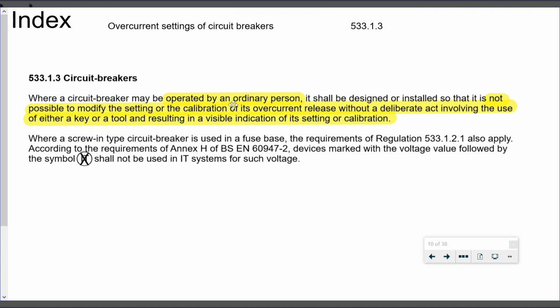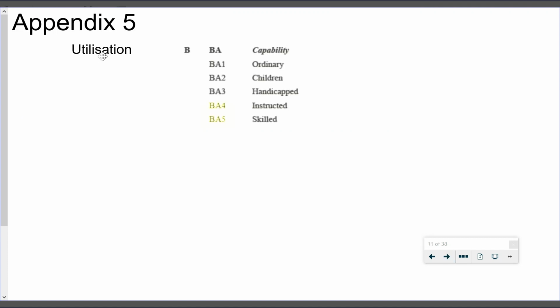So the wording in here is leading us towards someone who is instructed or skilled when we come to our utilisation codes for category or capability of persons. If we get into Appendix 5 and look at our utilisation, we have BA1, BA2, BA3, BA4 and BA5. If you look at BA4 and BA5, we have instructed and skilled persons. So these are the two types of person that we would expect to be able to adjust the current setting, not someone that falls under the ordinary person capability.